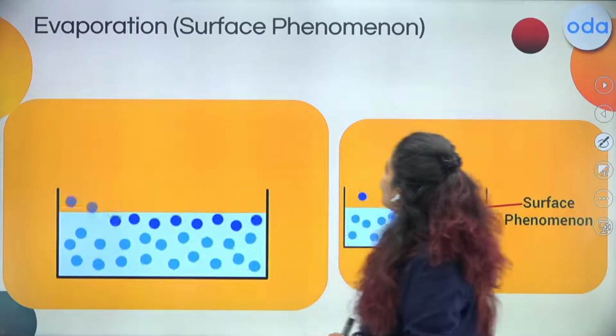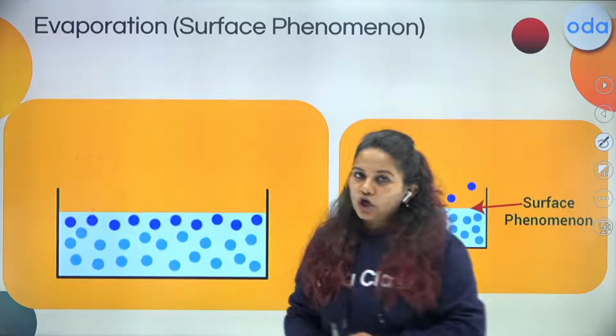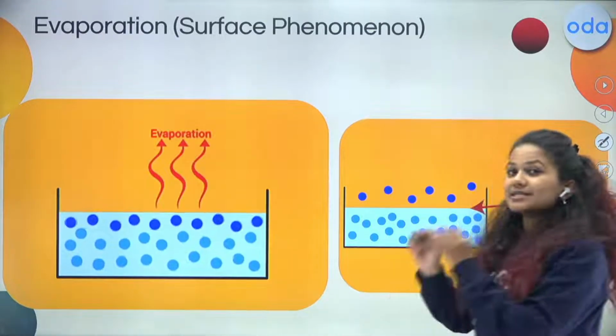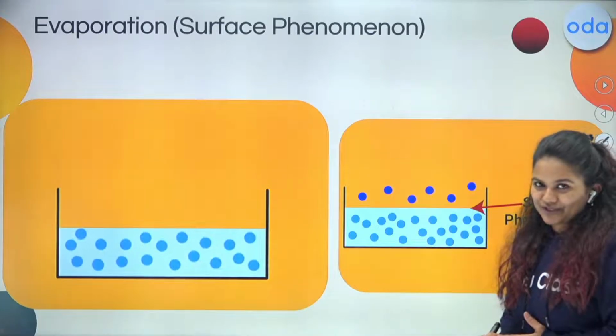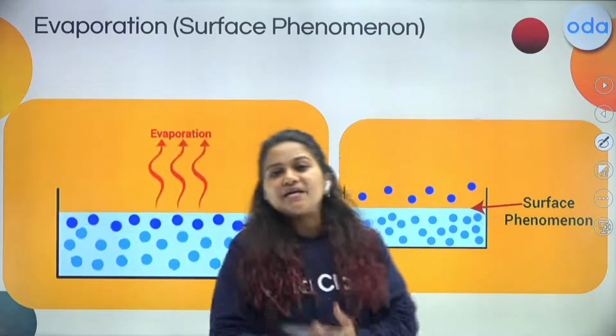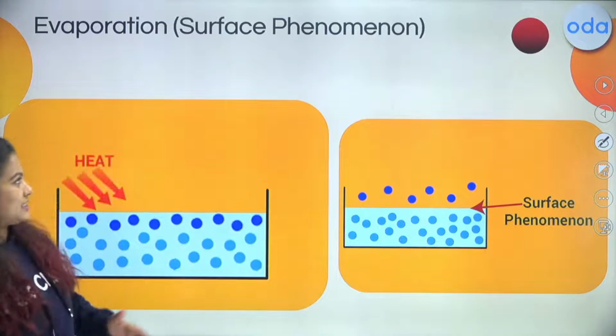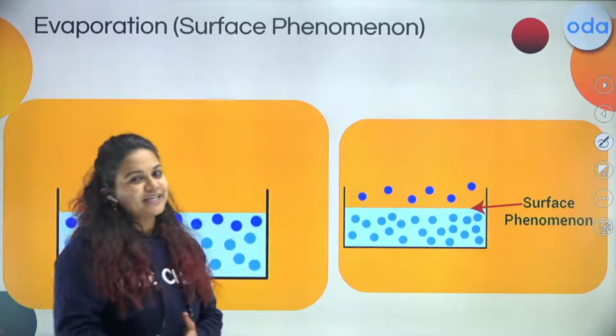The third factor that affects evaporation is not only heat, not only wind speed, but surface area as well. As the surface area increases, the evaporation increases; as the wind speed increases, the evaporation increases; as the temperature increases, the evaporation increases.